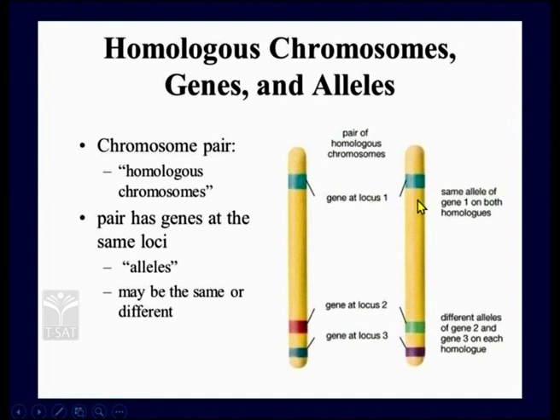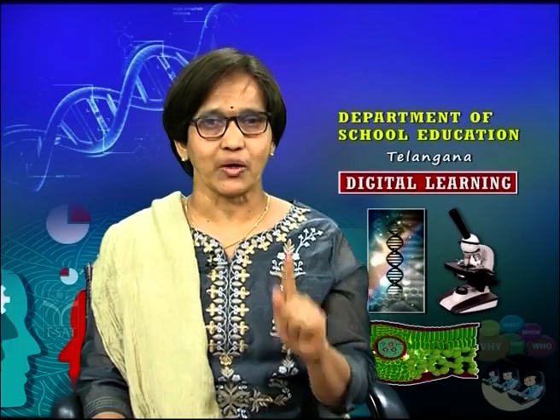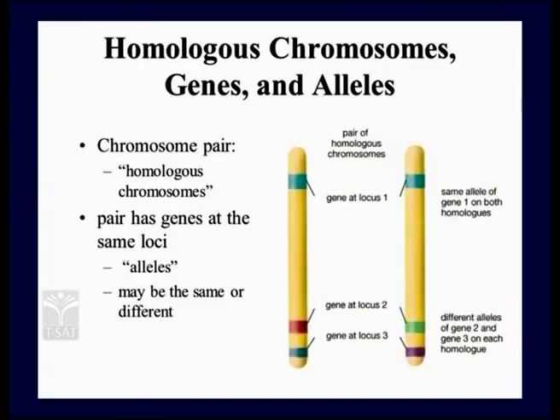We call the position the locus. So, these are homologous chromosomes having genes at the same locus or loci. This is the meaning of the term homologous chromosomes and the genes present on them. Another important part of a gene: one gene is responsible for one character, trait or quality. For example, hair color is because of a certain gene. Skin color is because of a certain gene. Insulin production inside the body is because of a certain gene.